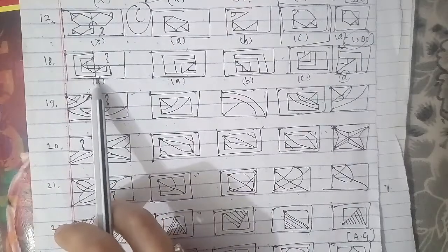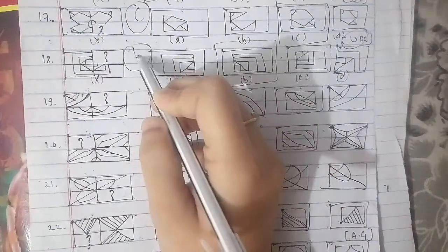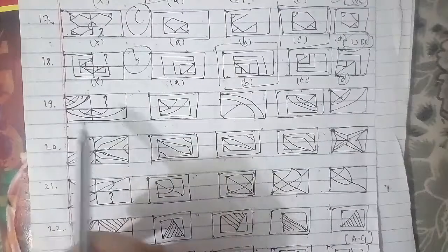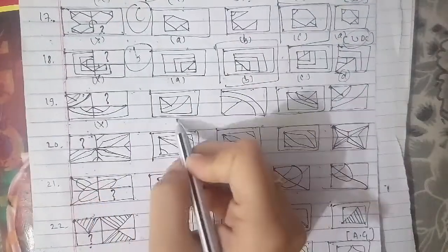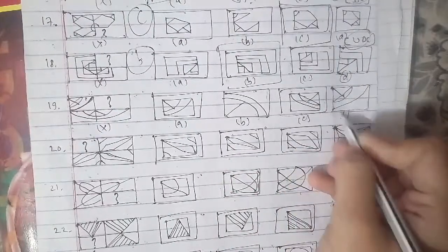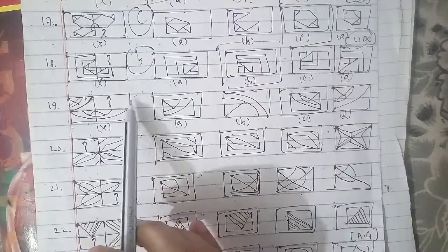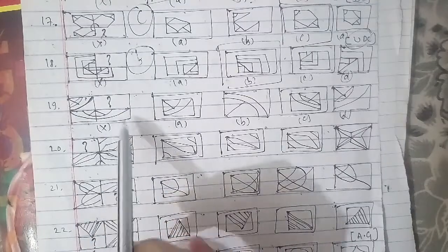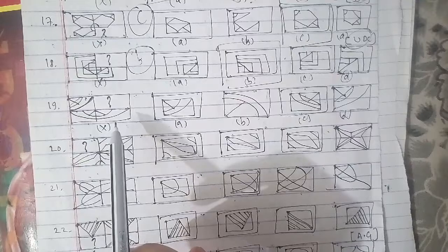We'll go ahead with the 19th question of the session. This is a figure we have to find out: A, B, C and D. To complete this particular part of the figure and find the solution, the C figure will be the right answer for this question to complete this particular figure here.